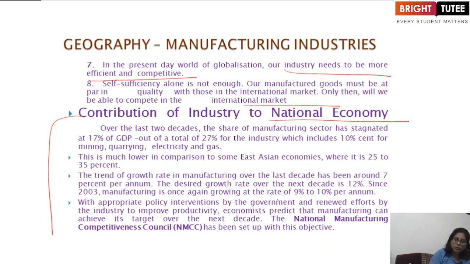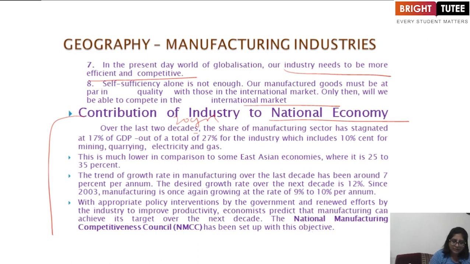Over the last 2 decades, that means at least 20 years, the share of the manufacturing sector has been stagnant at 17% out of the total of 27% for industries, which includes the 10% for mining, quarrying, electricity and gas.